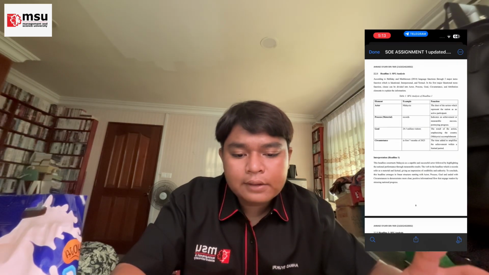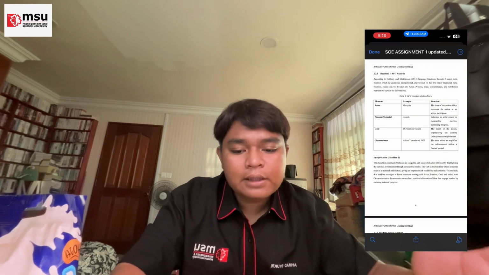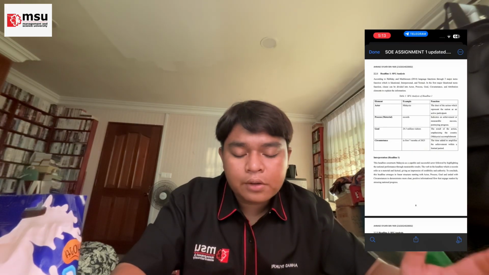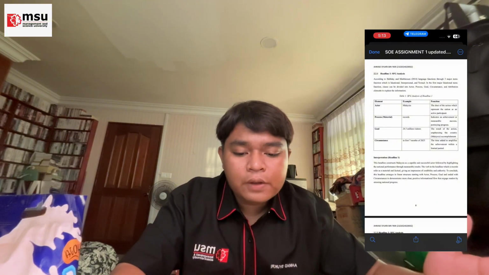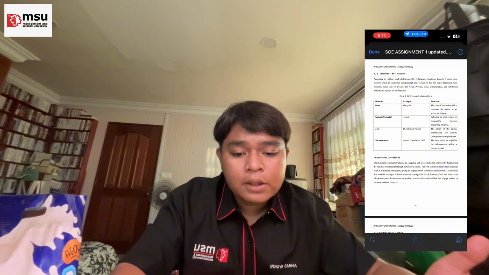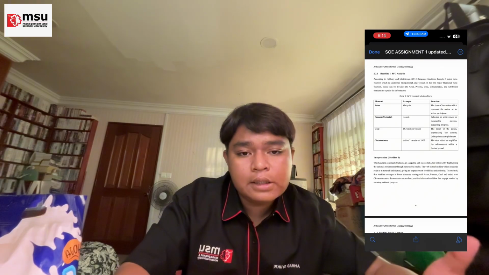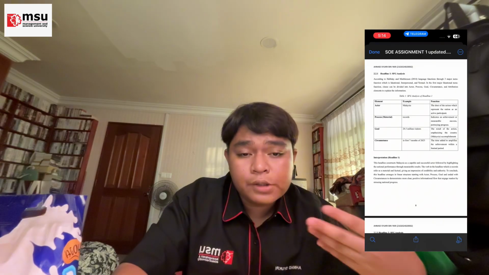The verb in the headline, which is record, refers to a material process, giving an impression of credibility and authority. To conclude, this headline is arranged in a linear structure, starting with actor, process, goal, and ending with circumstance to demonstrate a clear, positive informational flow that engages readers by stressing national progress. So basically, they want to show Malaysia as a great and independent country, to give some positive vibes.